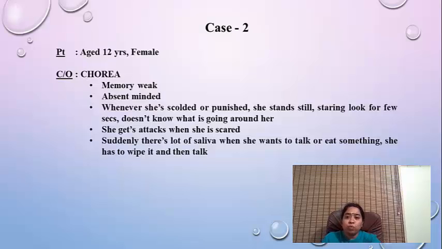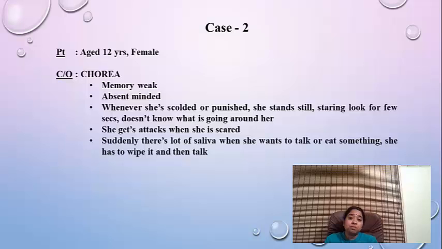Now case 2. This was a case of a 12-year-old girl, a case of chorea. Mother brought her for weakness of memory and absent-mindedness. Absent-mindedness was so severe, and she also had a lot of memory issues, and because of memory issues she was not able to study well, and academic performance had come down. She was not able to complete her classworks and homeworks and other things.